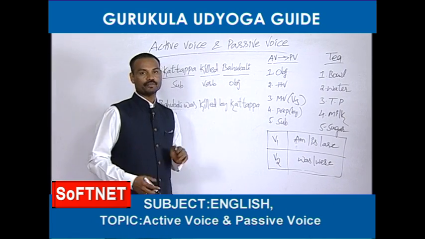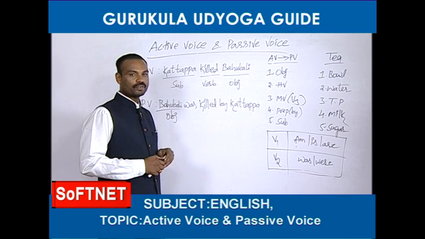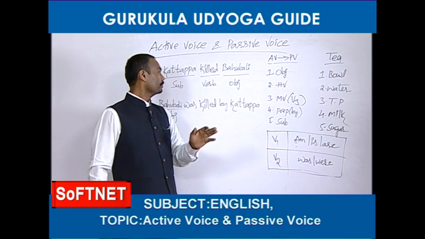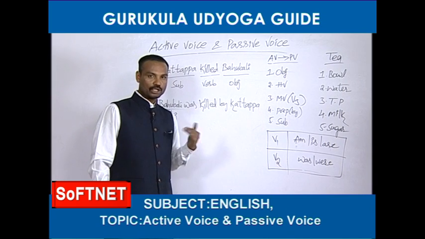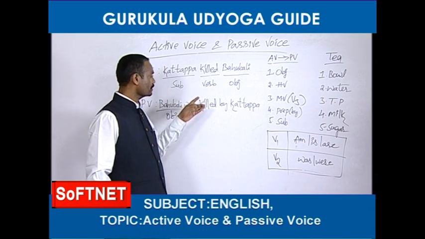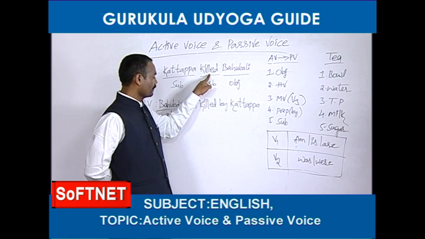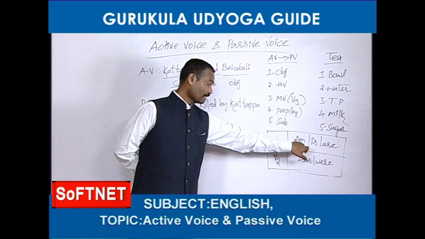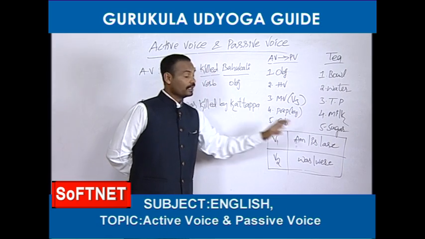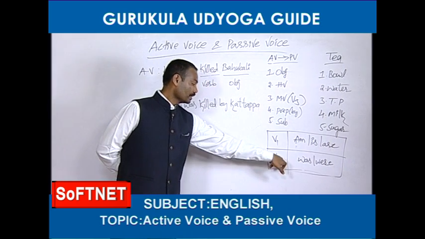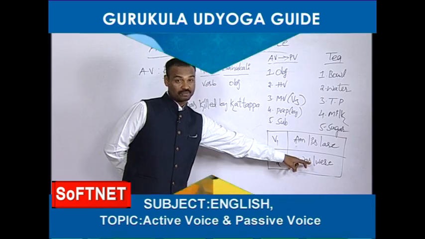Next, you should know helping verb. Helping verb is called B form here. Sometimes the helping verb B form is given in the active voice. If they don't give the helping verb in the given active voice, you can depend upon the main verb. If the main verb is in the first form, you can select from this list: am, is, are. If the main verb is in the second form, V2, you can select from was, were.